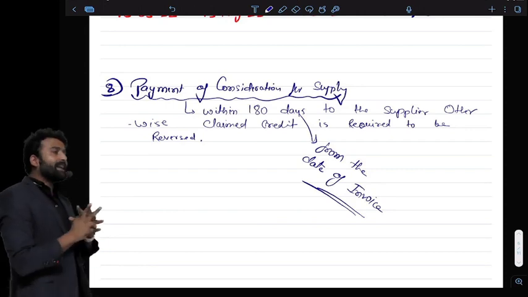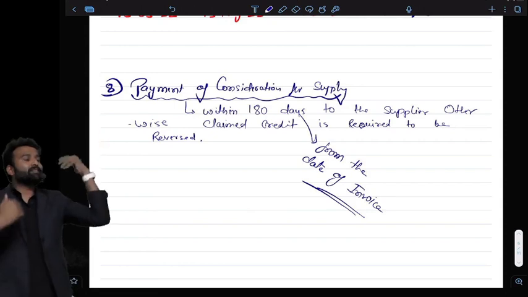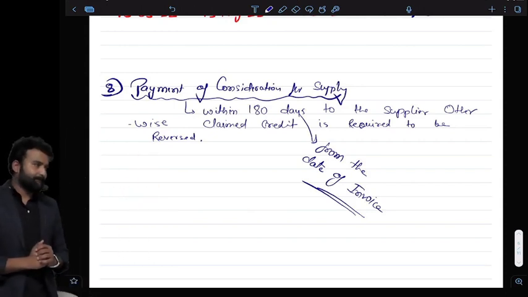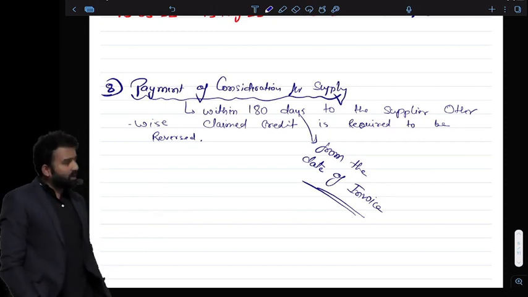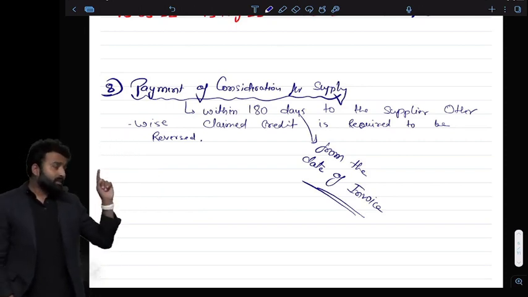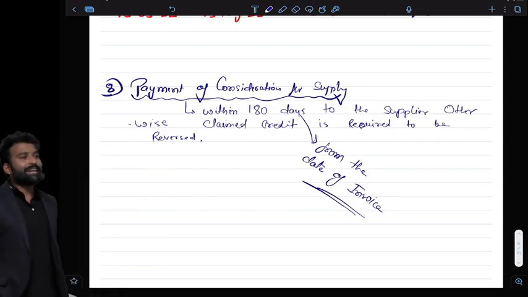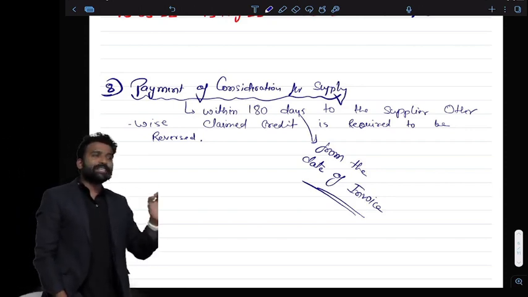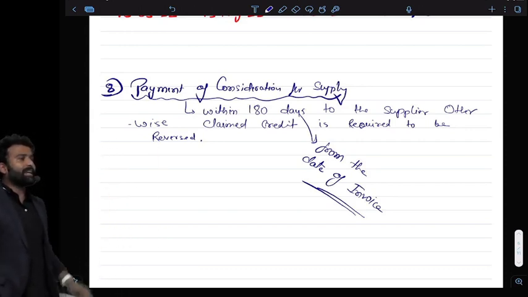So if you are getting a credit period of more than 180 days, then don't claim the ITC at the time of buying the goods. Claim the ITC only after paying the consideration. Sir, if the seller didn't file the GSTR-3B up to the due date, then is the buyer not allowed to claim the ITC? Yes, if the seller has not filed GSTR-3B, it means he didn't pay the tax in that month. You cannot claim ITC till he pays the tax. So wait for the auto-population in your GSTR-2B. It means he has paid the tax, and only then can you claim the ITC.